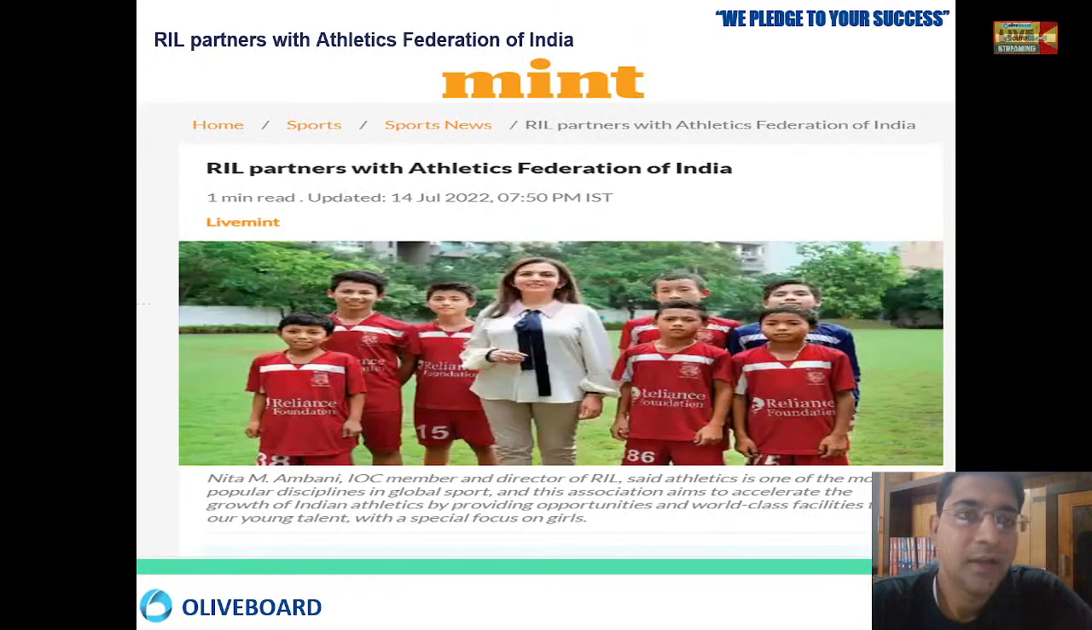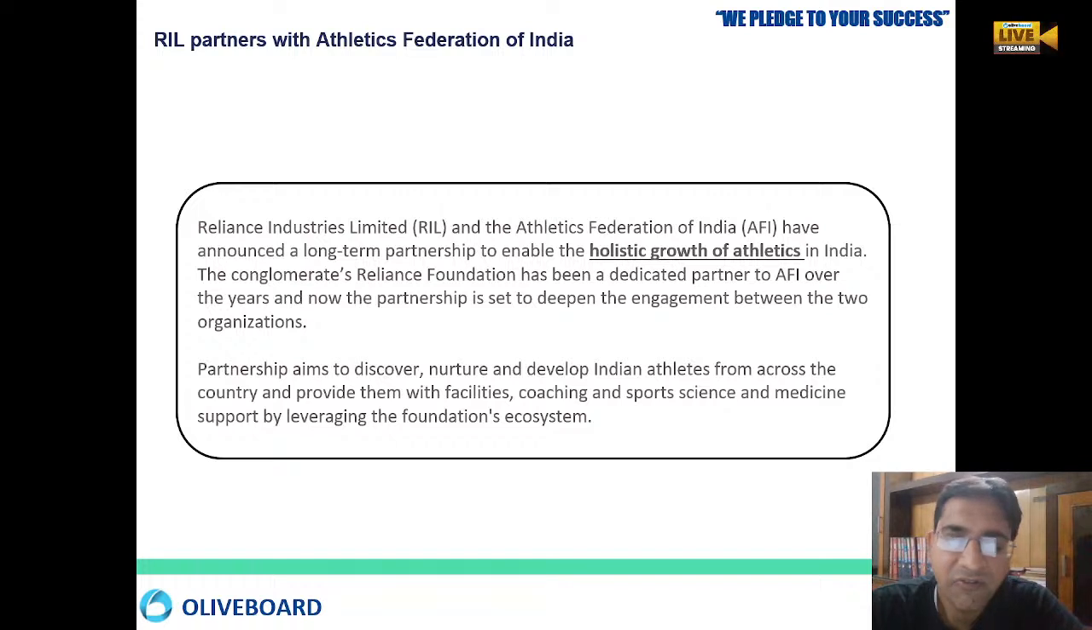Now, Reliance partners with Athletics Federation of India. Reliance is a very big industry conglomerate, and they have joined hands with the Athletic Federation. Why? Their main task is to provide holistic growth of athletics in India.